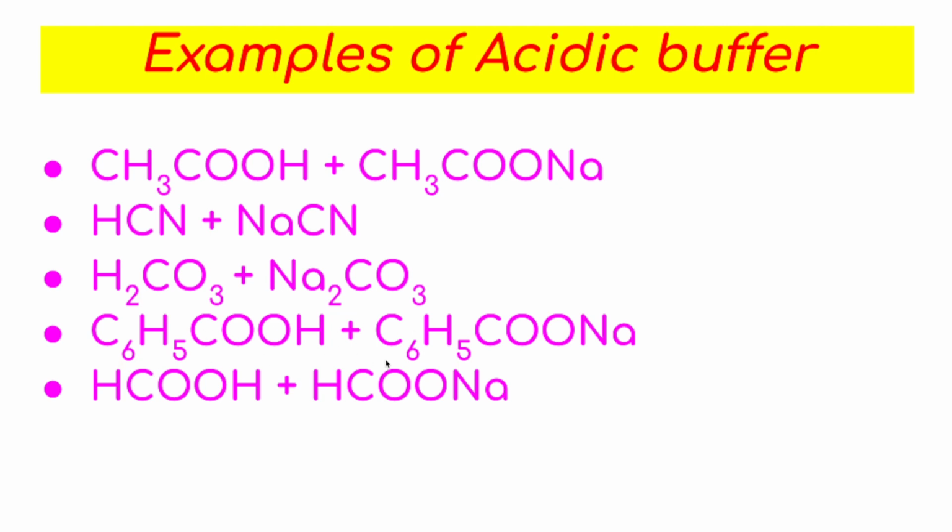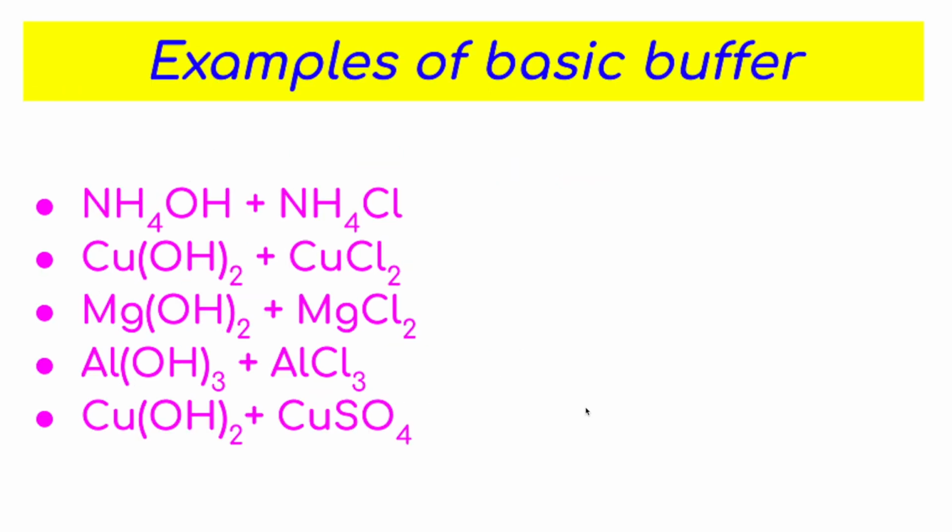Like this, you can prepare the salt by using KOH. HCOOH, formic acid, it is a weak acid, its salt with strong base NaOH, HCOONa. So HCOOH plus HCOONa, this is an example of acidic buffer. Like this, you can make different examples of acidic buffer. Now the examples of basic buffer also.